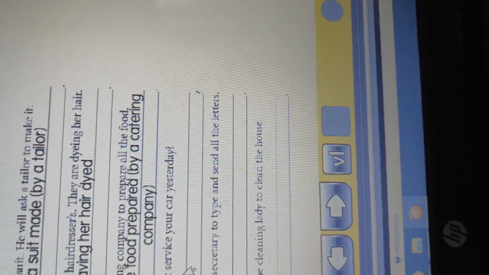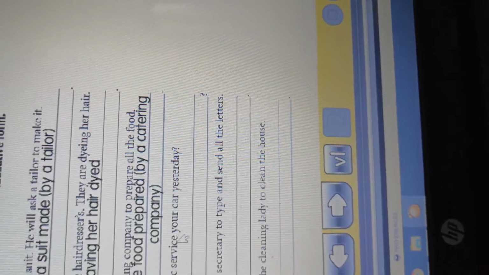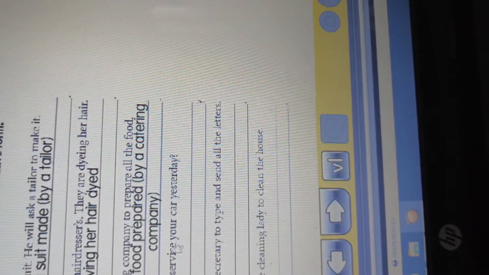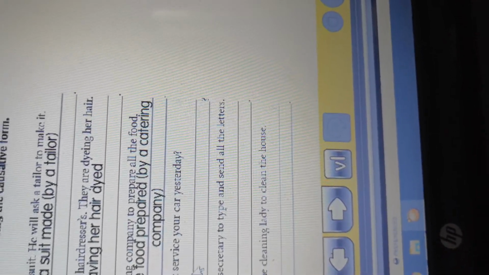Number 4 is a question. Didn't the mechanic service your car yesterday? If we look at the tense of the question here, we will find it past simple in the question form. So we use also the causative have in the causative form.